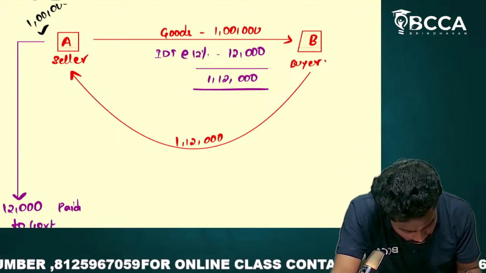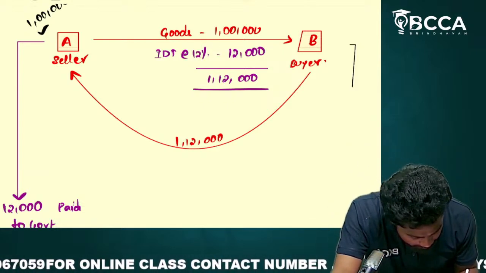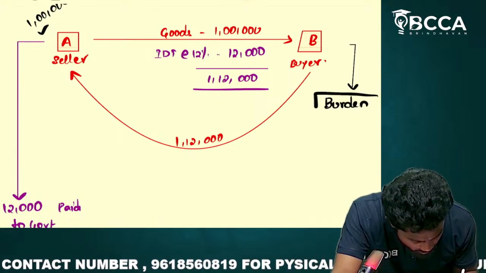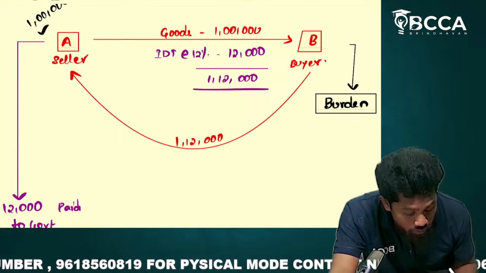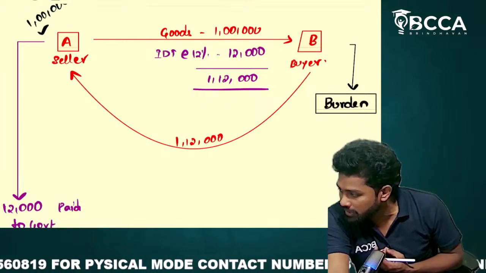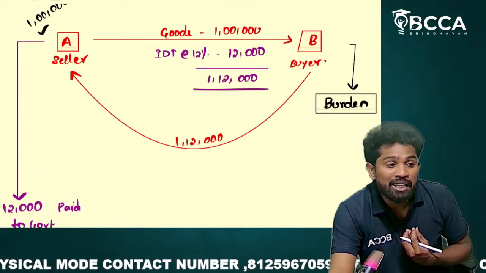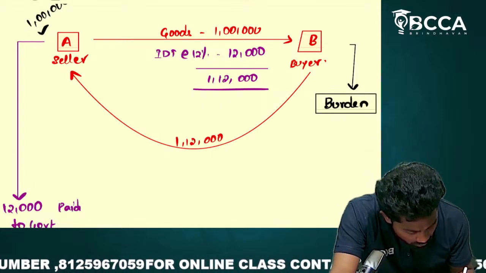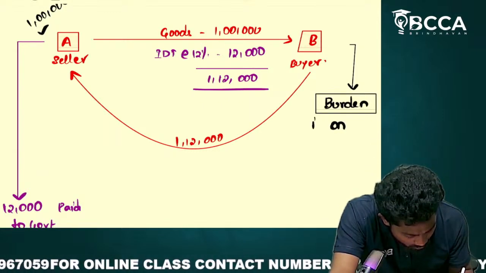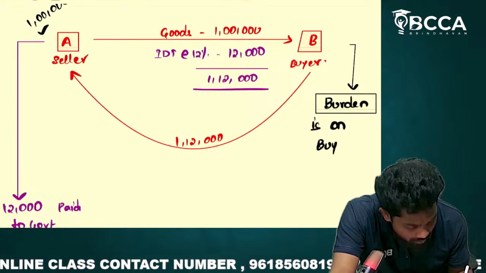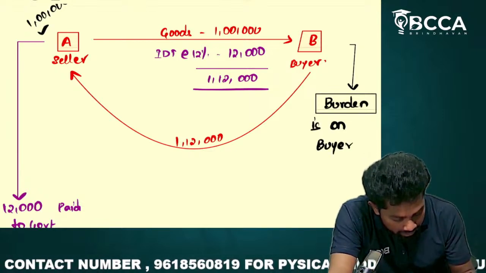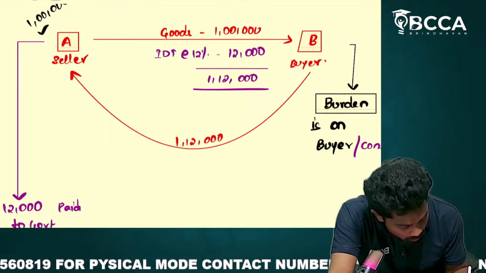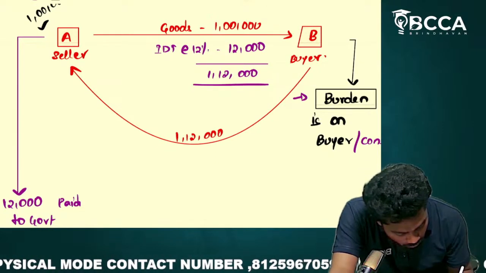So we could conclude here the burden. Burden means ultimately who is bearing that cost. So the burden is on whom? The burden is on the buyer. So the buyer is nothing but the consumer. He is the one consuming the goods.